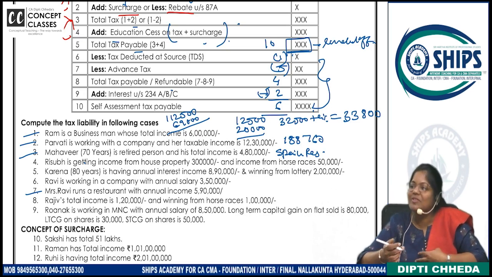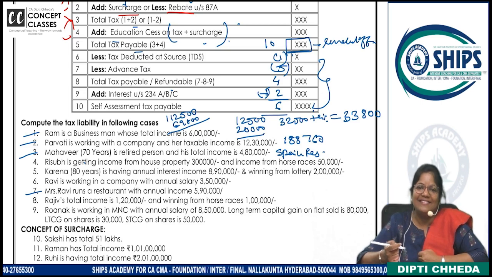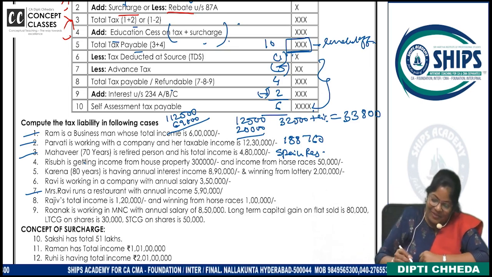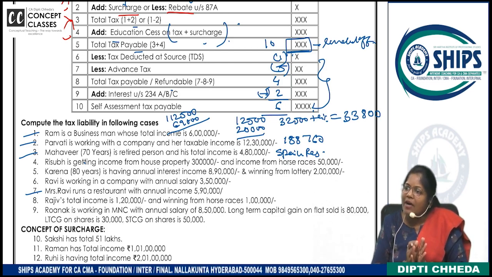ऐसा नहीं है कि doubt है तो जा दीप्ति मैम के पास. अरे आप आपस में clear करो, मजा आएगा. Right? चलो. So why did I twist the question? Is it clear? Mahavir is getting a rebate and tax is 0.